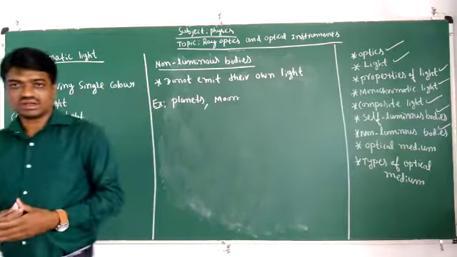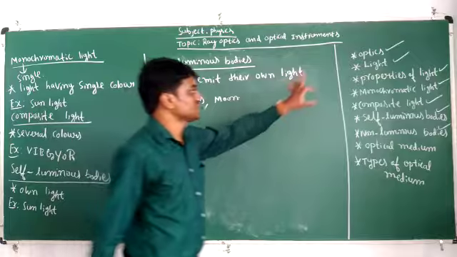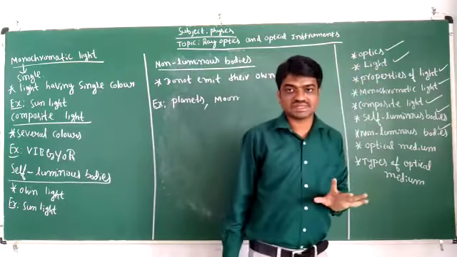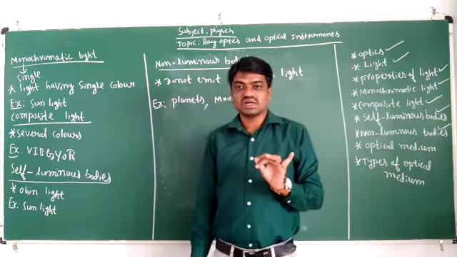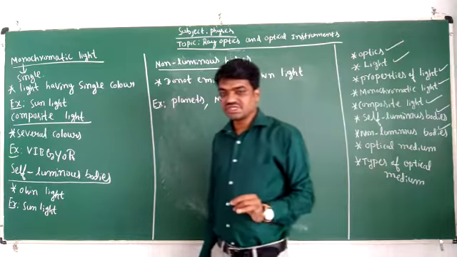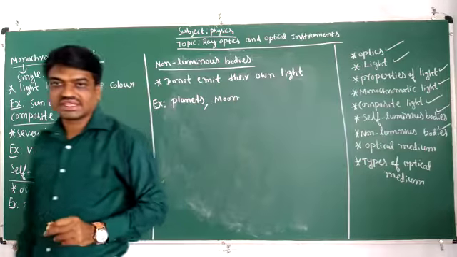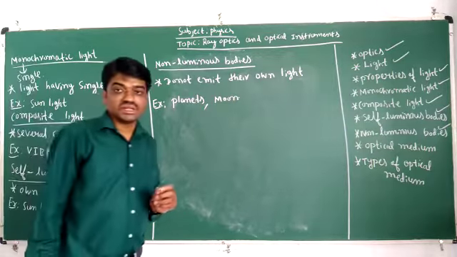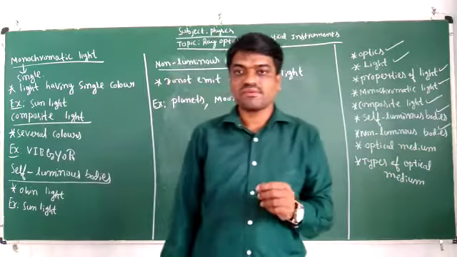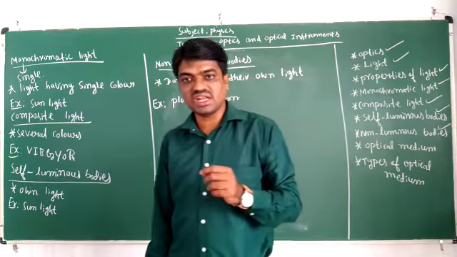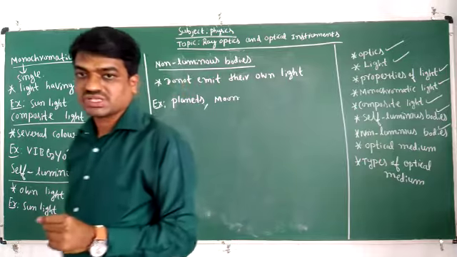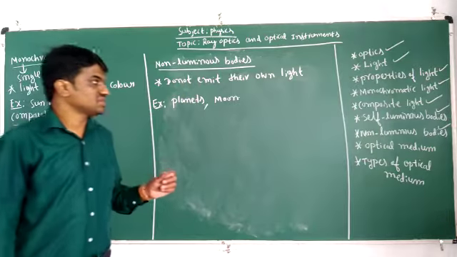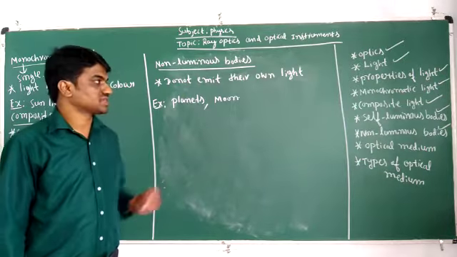Okay. In today's class, we discussed about optics. Optics is the branch of physics which deals with properties of light. Light is a form of energy which enables us to see the objects.